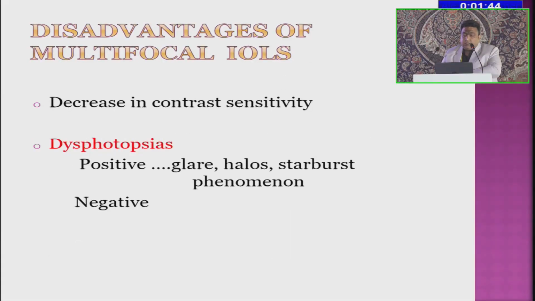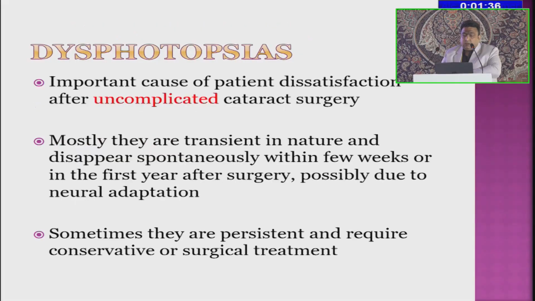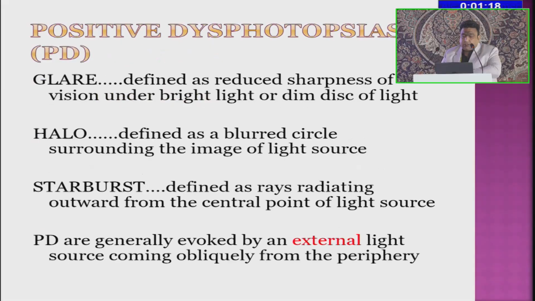But there are certain disadvantages with multifocal IOLs like decrease in contrast sensitivity and mainly dysphotopsias, which could be positive or negative. I am explaining in the next slides. Dysphotopsias are an important cause of patient dissatisfaction after uncomplicated cataract surgery. Mostly they are transient in nature and disappear spontaneously within a few weeks or in the first year after surgery, possibly due to neural adaptation. Sometimes they are persistent and require conservative or surgical treatment.